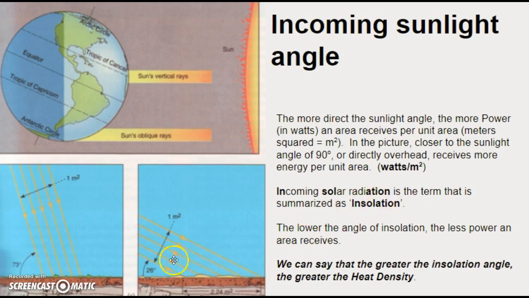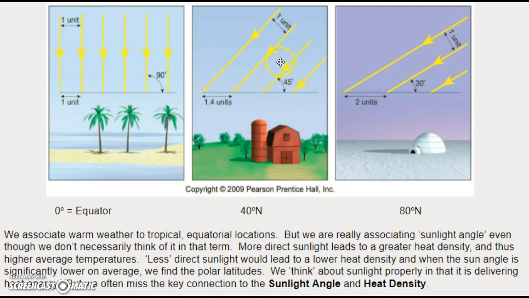The lower the angle, the less power an area receives. Notice that the same amount of sunlight energy is distributed over a much greater area. We can say that the greater the insolation angle, the closer to 90, the greater the heat density. So let's apply that thinking to what we would view in different climatic regions. We associate warm weather with tropical or equatorial locations, right, at the equator. If it's directly overhead, we would say, oh, it's hot and warm and probably palm trees and beaches and warm conditions.